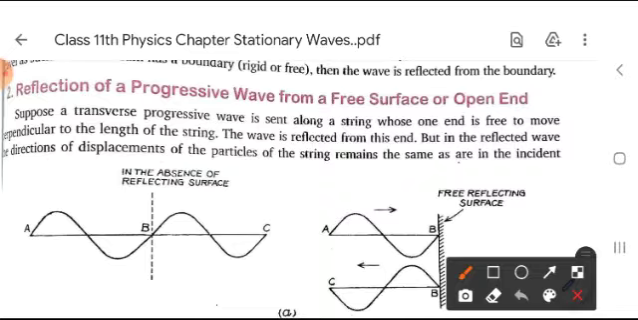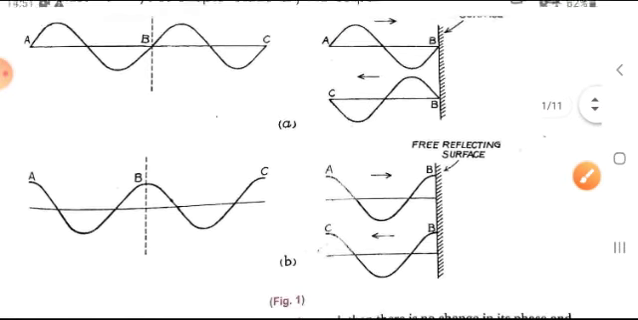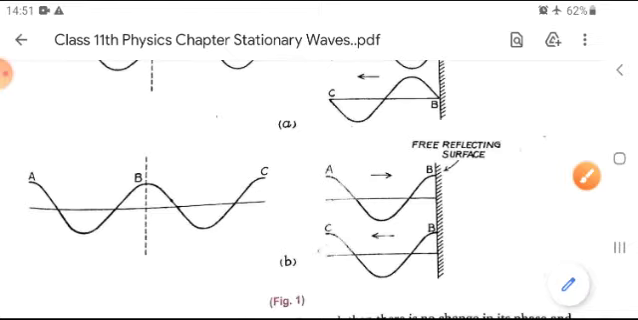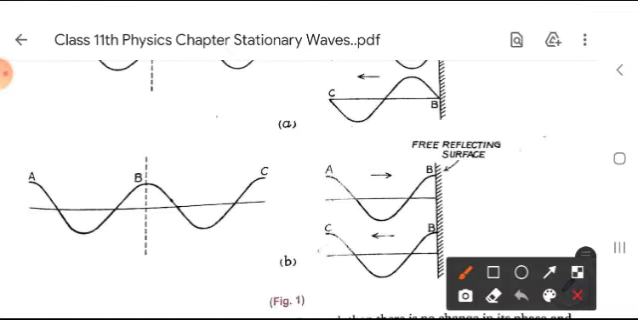This is actually a sine wave. When we take the cos wave, then also we can understand by the diagram. This is a cos wave or cosine wave. So what happens here? If we use a free reflecting surface, then after reflection it comes in the minus x direction, that is shown here in BC.